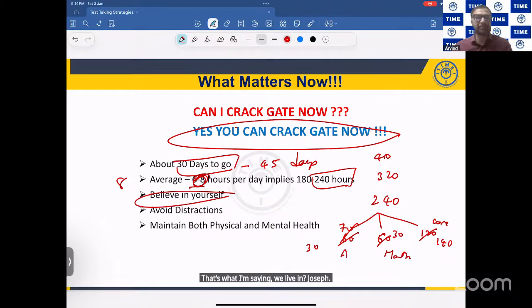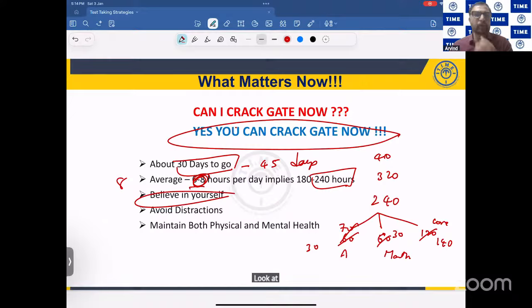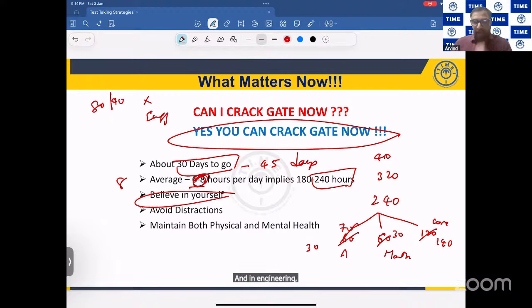How to believe in yourself? Simple. Look at your performance in engineering maths. Look at your performance in the engineering subjects. Look at your performance in 10th class for aptitude. In 10th class, you would have got 80-90%, right? And in engineering, I'm sure you would have got at least 70%. Already you have proved what you can do. What more do you want to prove? The difference is that the theory examination is an objective examination. For that, you need to practice. Okay?